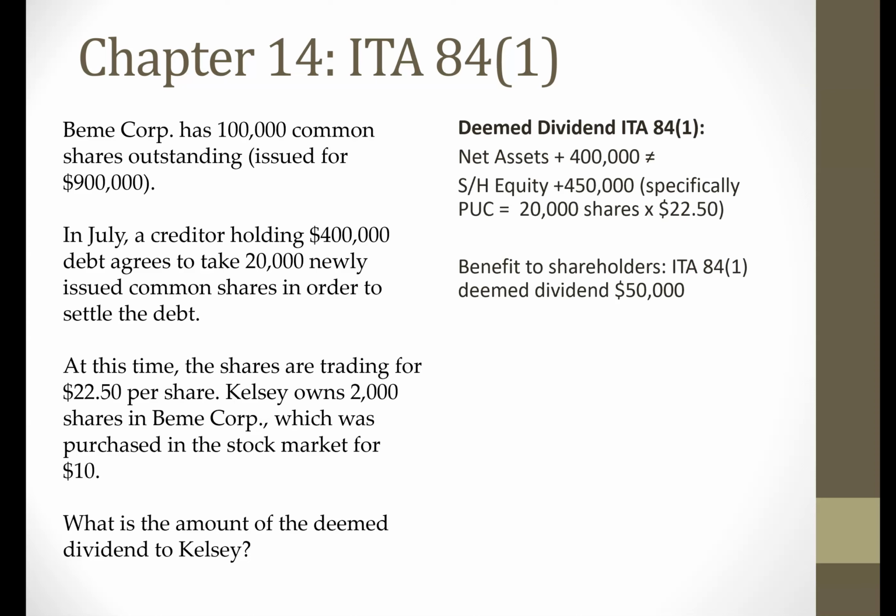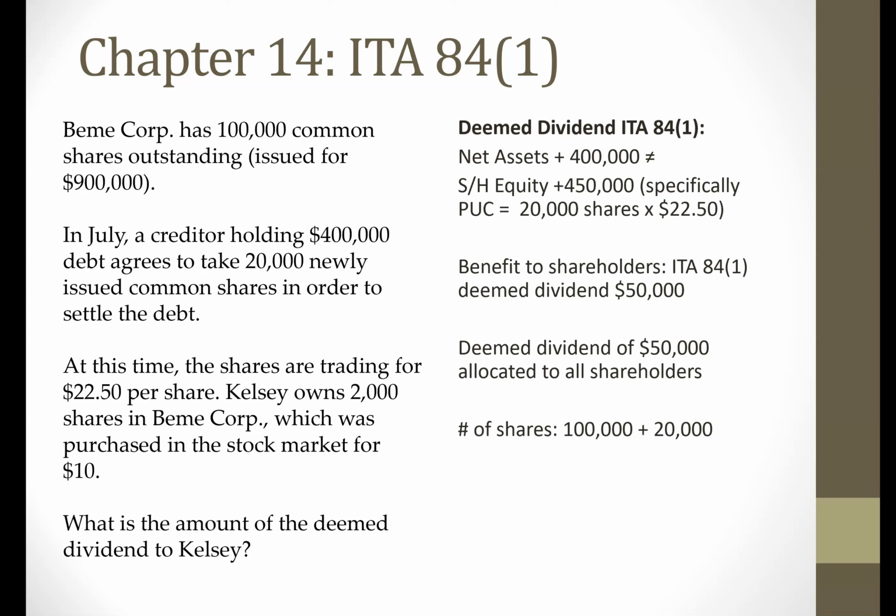So now we're going to figure out what's going to be the impact to Kelsey. So the deemed dividend of $50,000 is going to be allocated to all the shareholders. So let's do some calculations. What is the number of shares that the company currently has issued? Well, they started off with 100,000, and as a result of this exchange of debt for shares, they've had to increase the shares by 20,000. So now there is 120,000 of shares in this class, and that includes the amount that Kelsey owns as well.